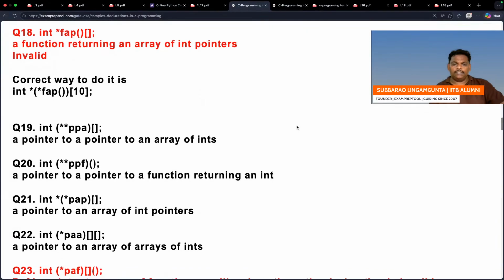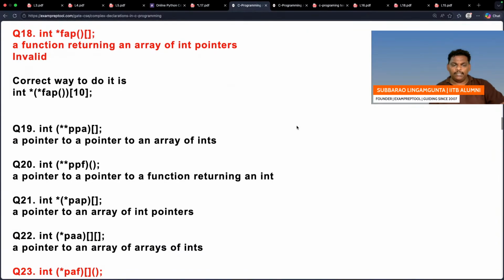Just see this question number 18, right? FAP is a function. FAP, star also and bracket also, both are fighting. Bracket is the winner. Two brackets are there, so one bracket after another bracket.